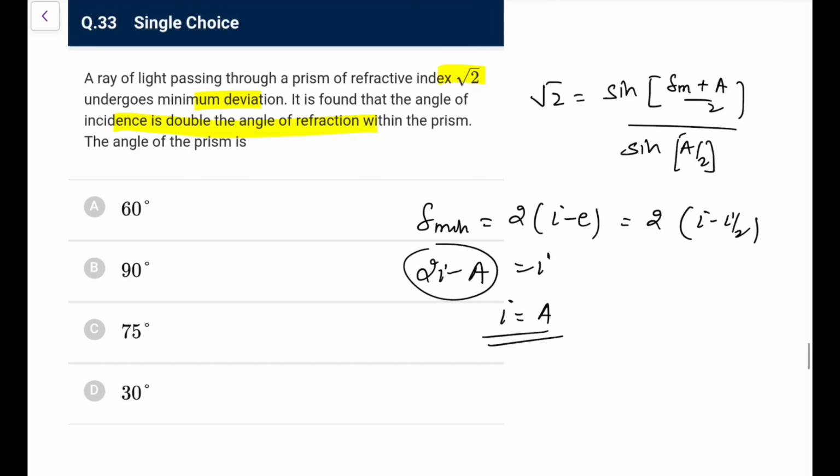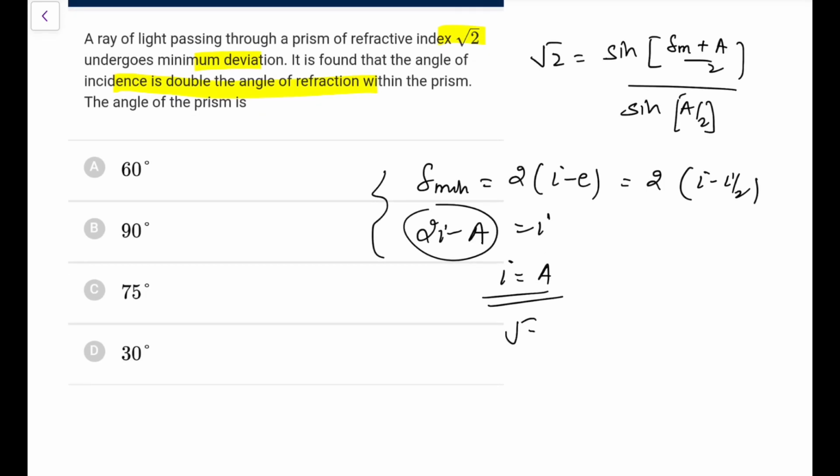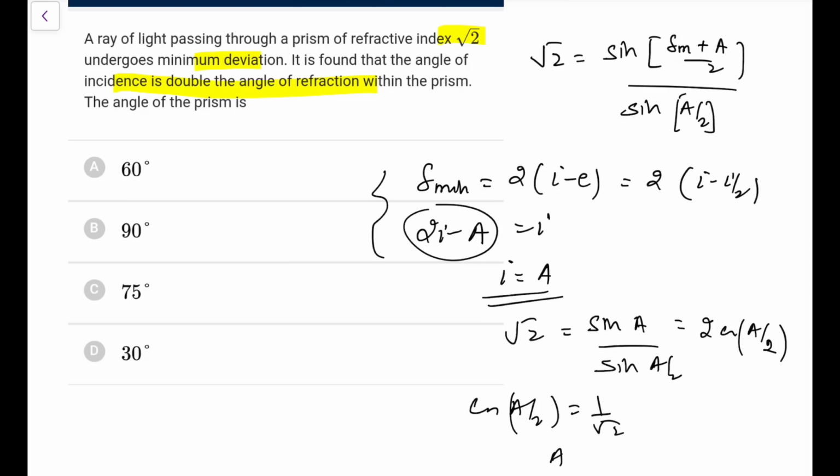So I have used both the formulas here. So i is equal to A, so put it. Delta minimum would be 2i minus A, that would be equal to A, so that is sine of A upon sine of A by 2. So it would be 2 cos of A by 2, you can directly call out. So cos of A by 2 is equal to 1 by root 2, that means A by 2 is equal to pi by 4, that means A is equal to pi by 2, or A is equal to 90 degrees. For this case, go for option B.